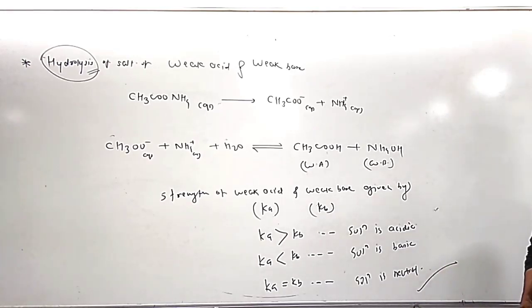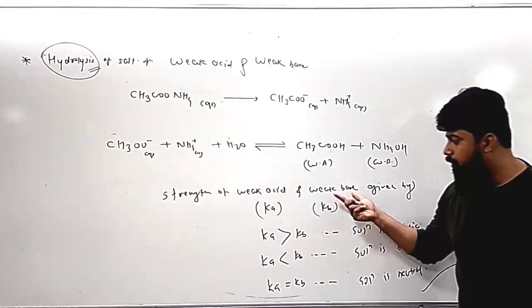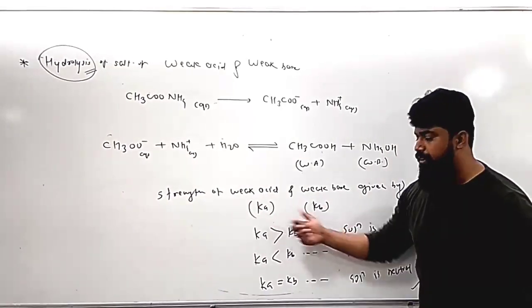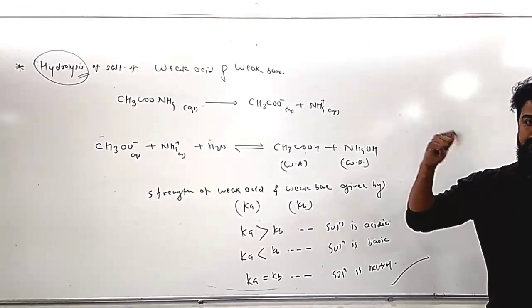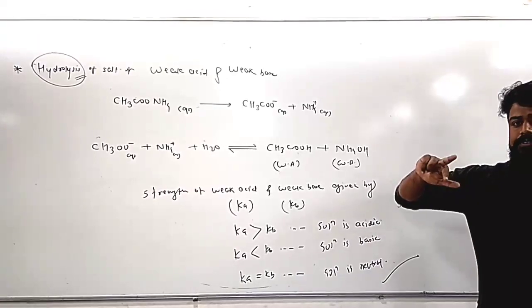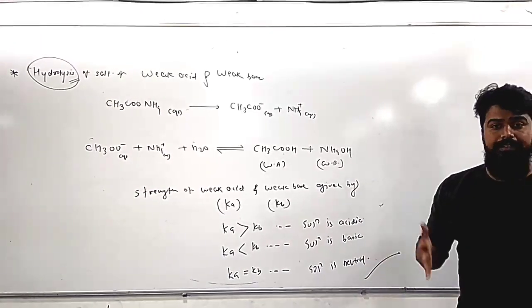So, in the case of a salt of weak acid and weak base, the solution might be acidic, basic or neutral. It depends on the strength of the weak acid and weak base, which can be estimated from Ka and Kb. That's it. It is all about hydrolysis of all four types of salt: salt of strong acid and strong base, salt of strong acid and weak base, salt of weak acid and strong base, and salt of weak acid and weak base.